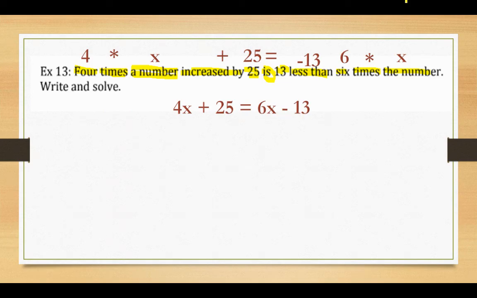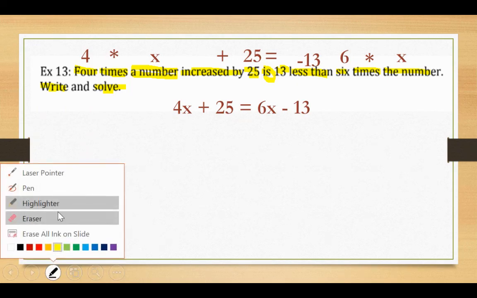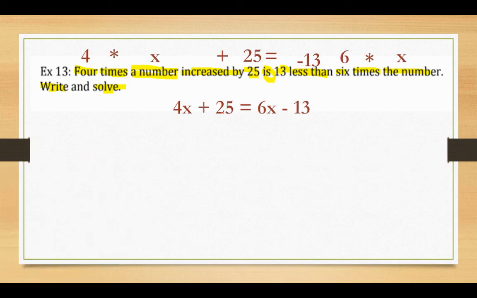Now, we're not done because we wrote the equation, but now we need to solve this guy, right? And so what do I do to solve this? Well, if I look over here on this side, there's nothing I can do. I can't combine like terms or do distributive property. So now I need to try to solve it. Well, I can't solve it yet because I got variables on both sides.